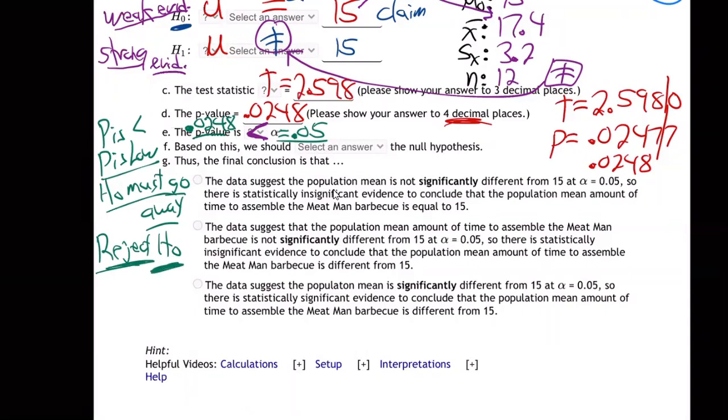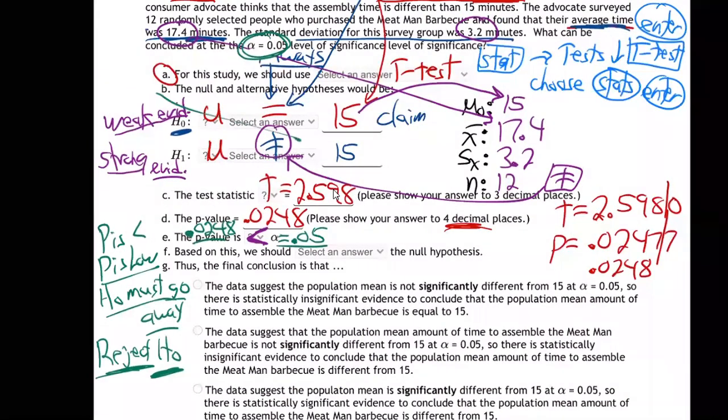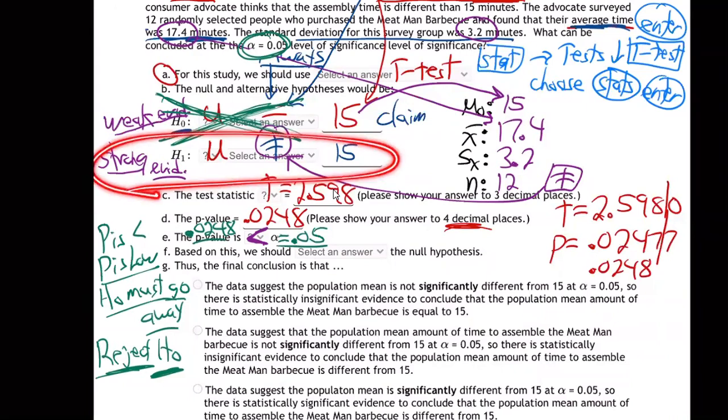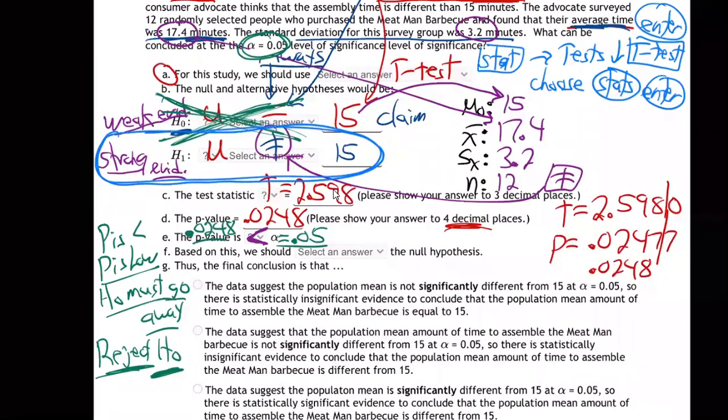We're going to say no. So we're going to go back up and we're going to say no, thank you. No to the null. We do not believe the null. We made a verdict. The evidence is in. We believe H1, don't we? Let me circle that for us. We believe H1 on this problem.